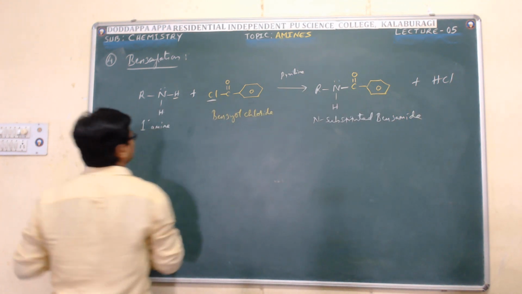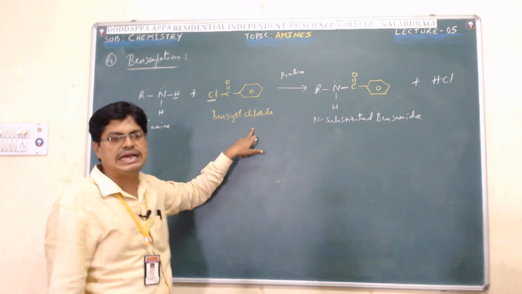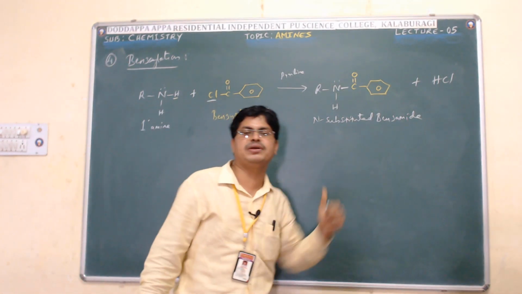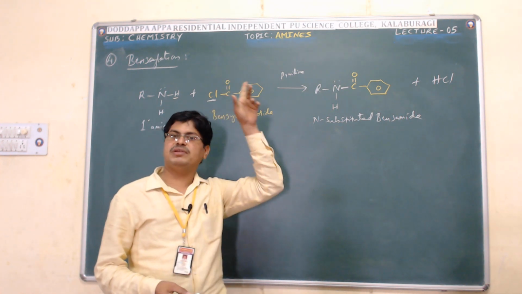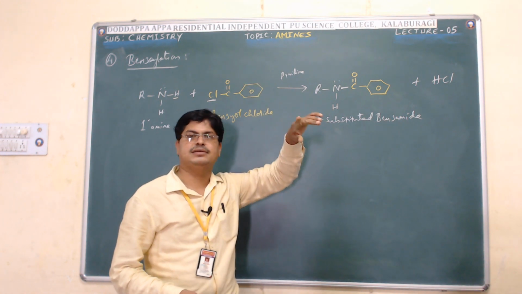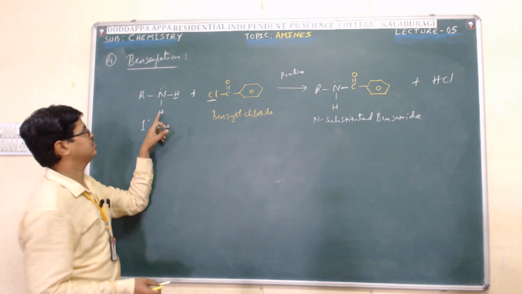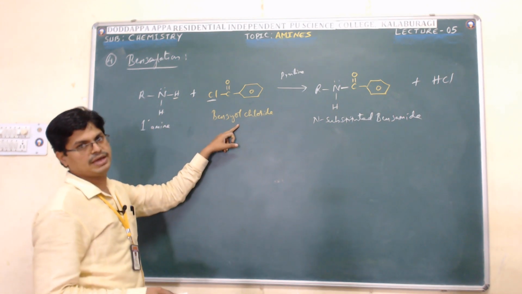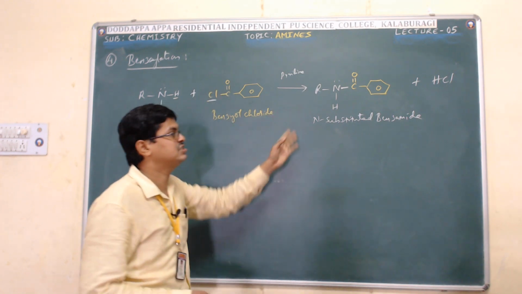Even you can treat with a secondary amine also. I think I forgot to mention it in the previous example. Instead of a primary amine, you can use a secondary amine also. There we will get N, N disubstituted acetamide. Here also you will get N, N because another hydrogen is there. This hydrogen also you can replace by the benzoyl group. So N, N disubstituted benzamide.